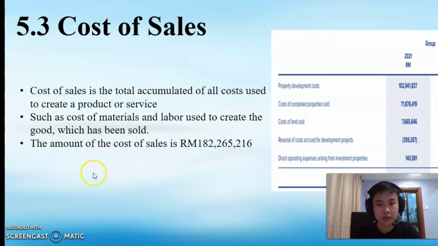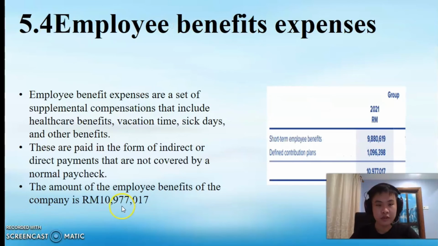5.3 Cost of sales. Cost of sales is the total accumulation of all costs used to create or produce a product or service, such as cost of material and labor used to create the goods which have been sold. The company's cost of sales is 182,265,216. 5.4 Employee benefit expenses.